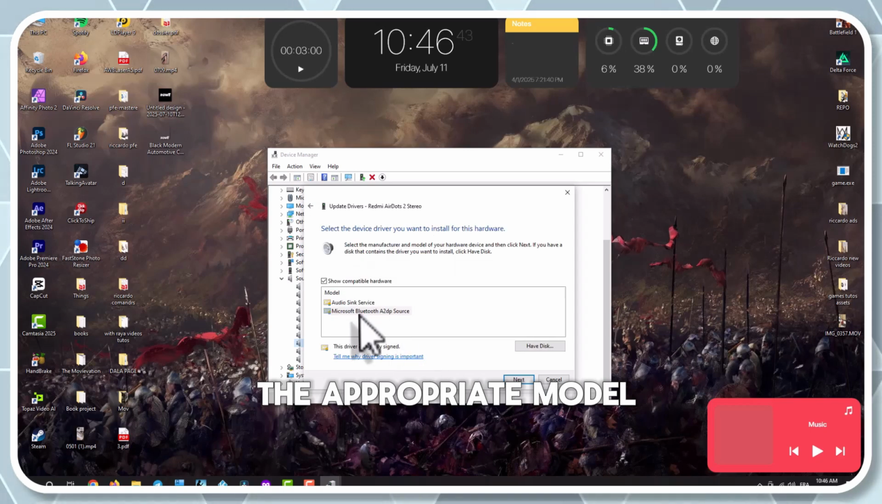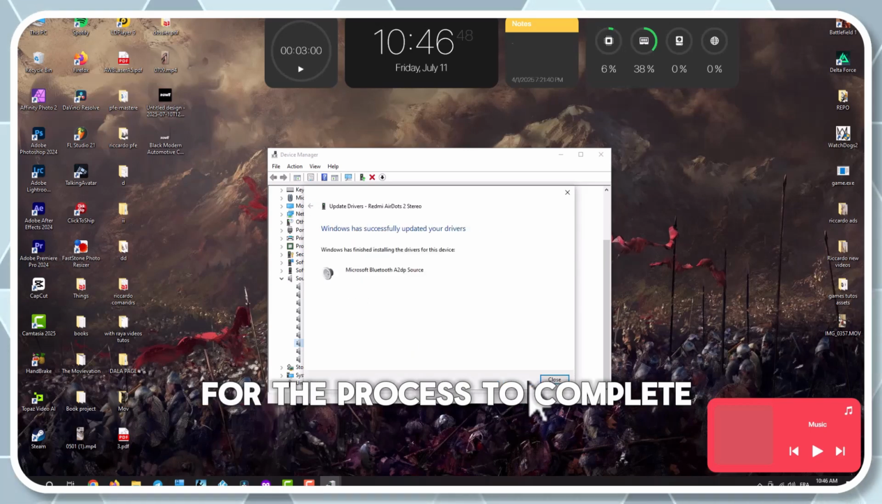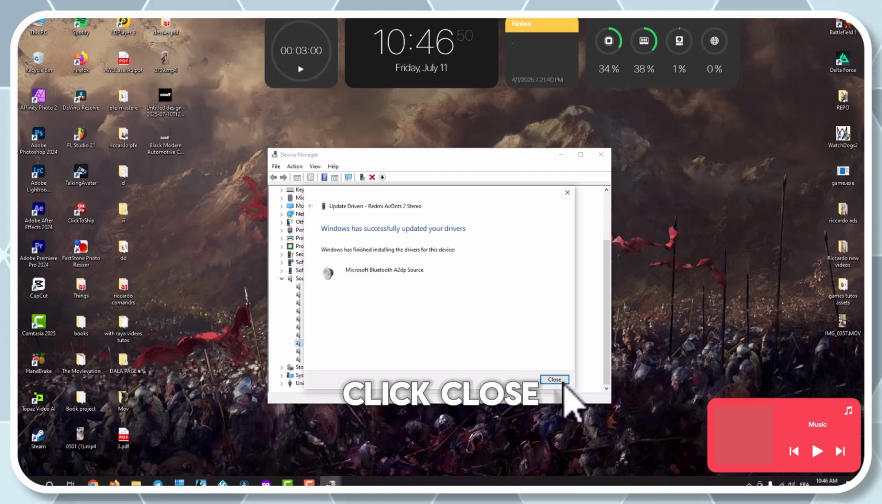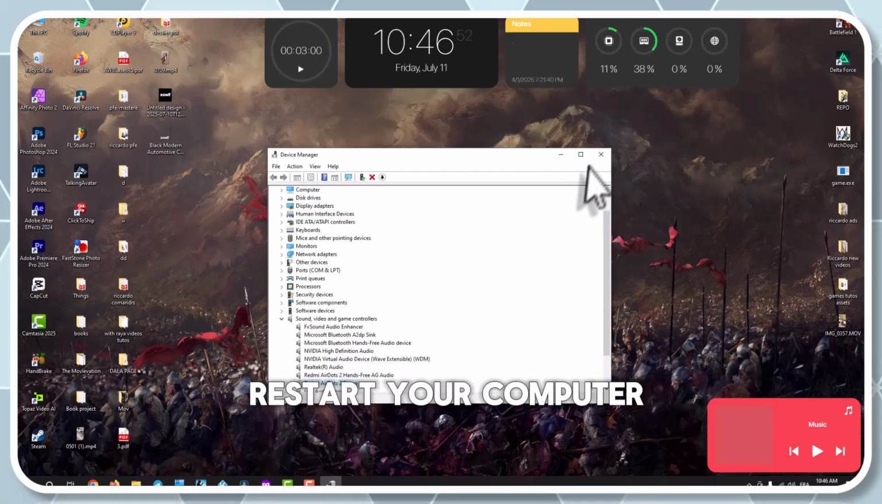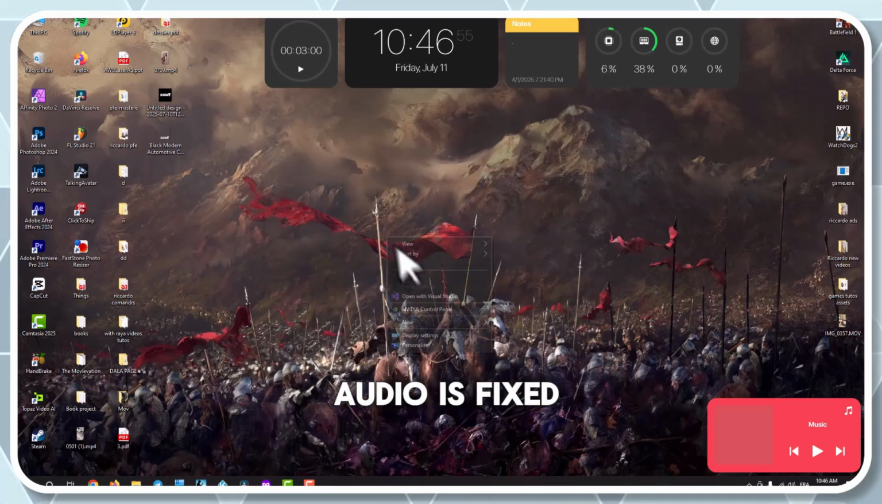Select the appropriate model, click Next, and wait for the process to complete. Click Close, exit Device Manager, and restart your computer. Check if the game's audio is fixed.